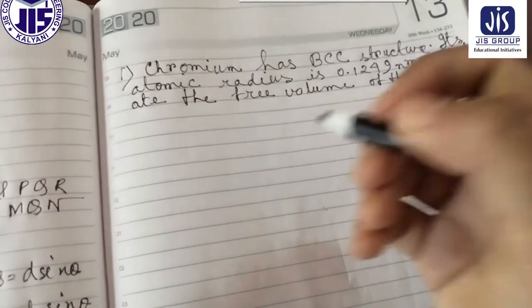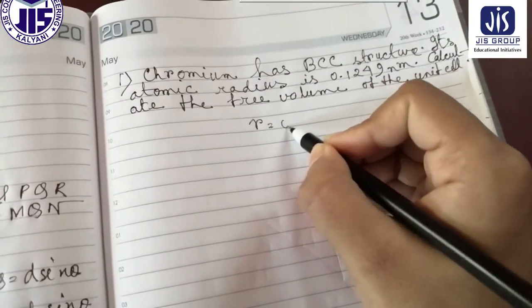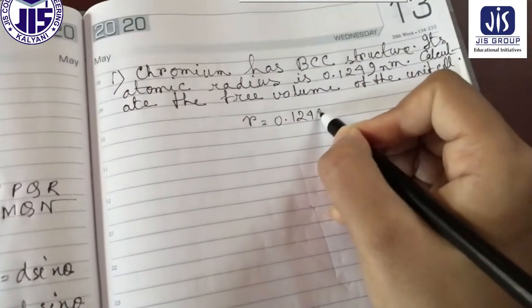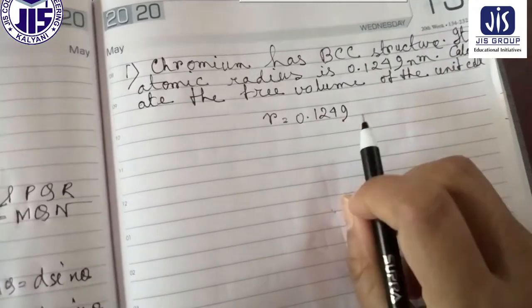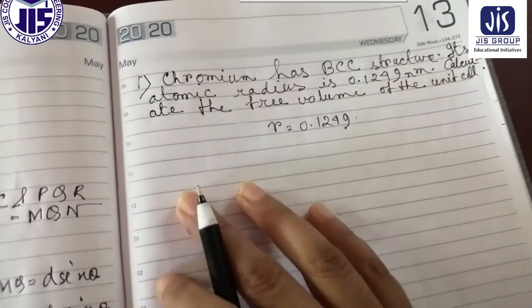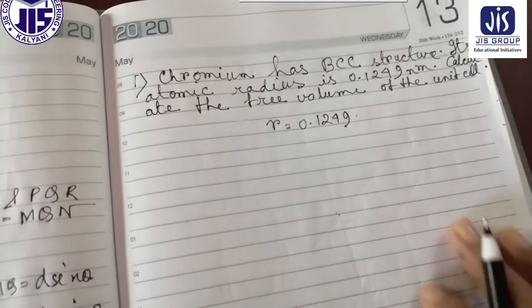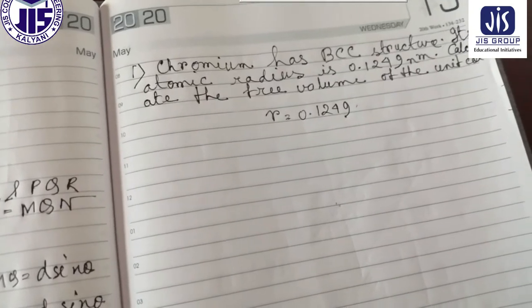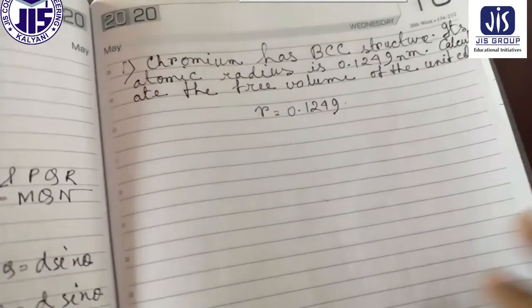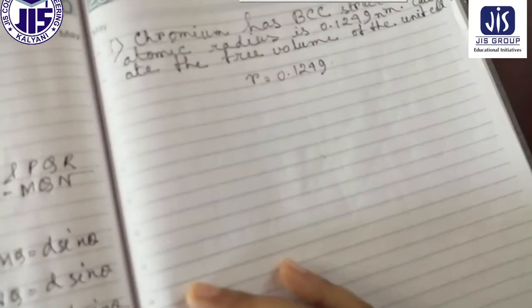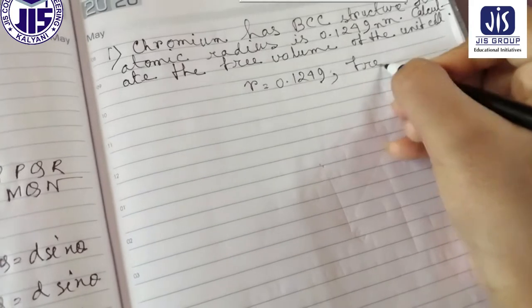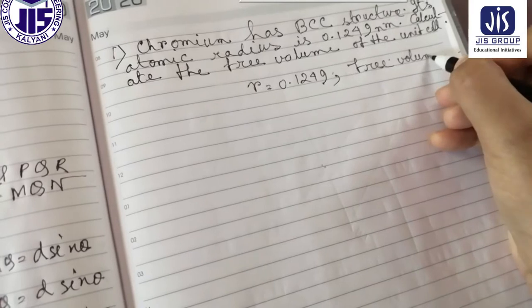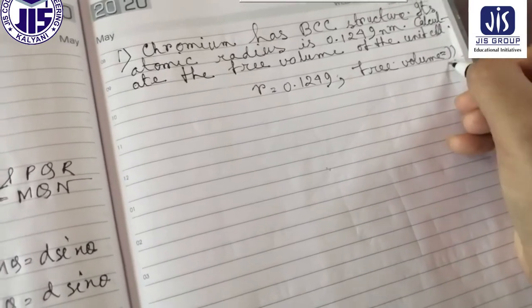0.1249. That means R equal to 0.1249. That is given. It has BCC structure. Then you have to calculate the free space or free volume. So we have to find out the free volume. Equal to what?